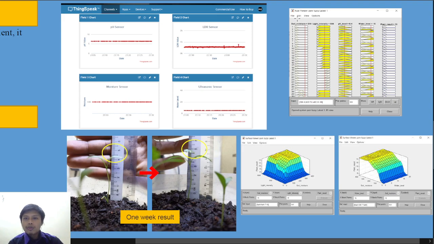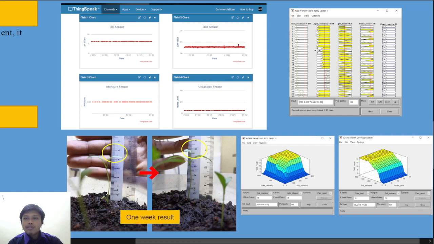Next is the output data for the fuzzy logic. First, we have the rules view, and second, we have the surface view. For the rules view, we can see the combination of four inputs and the result for the plant. First, we can see the result for the soil moisture, and then light intensity. After that is the pH value, and lastly is the water level.